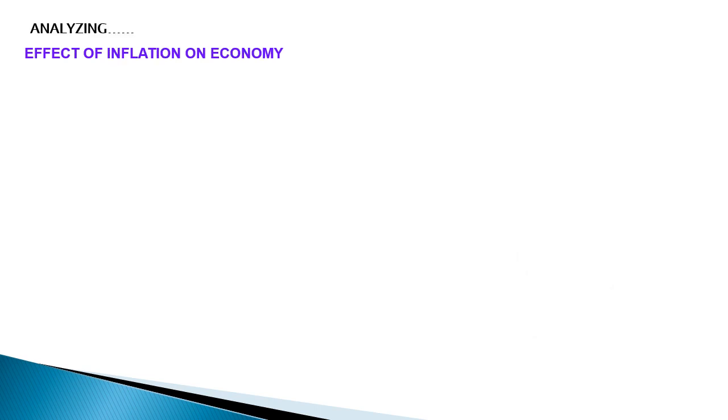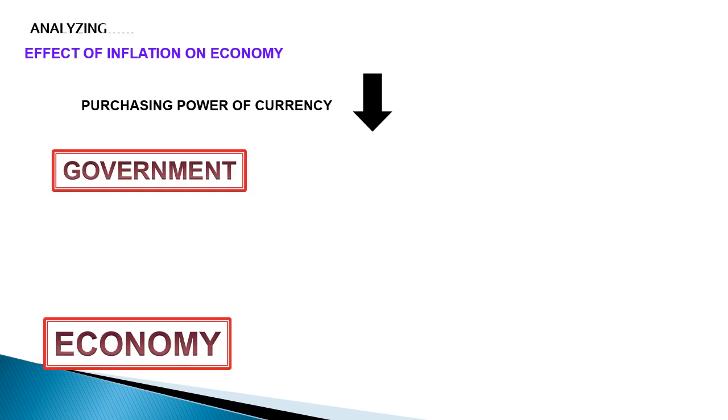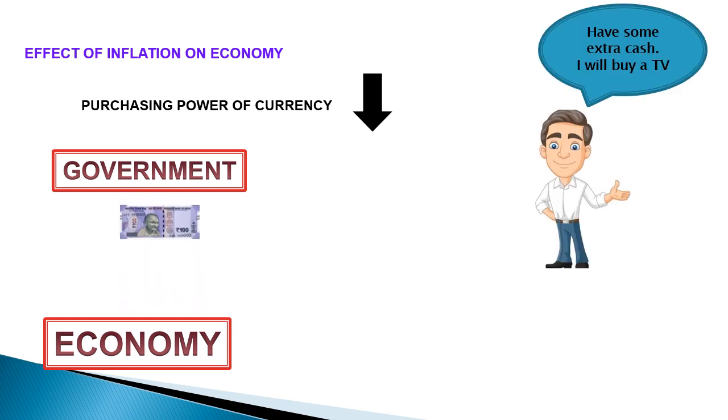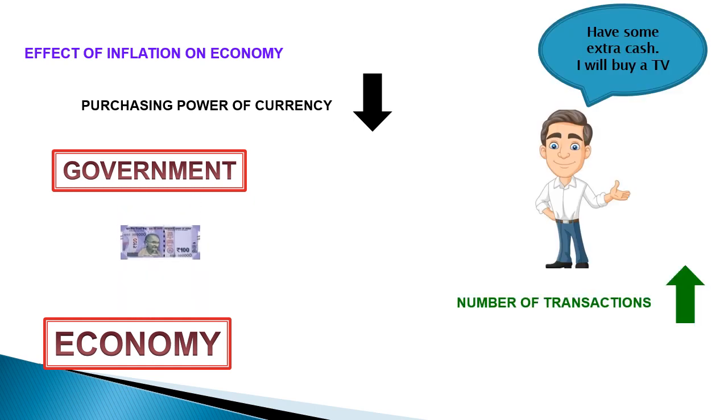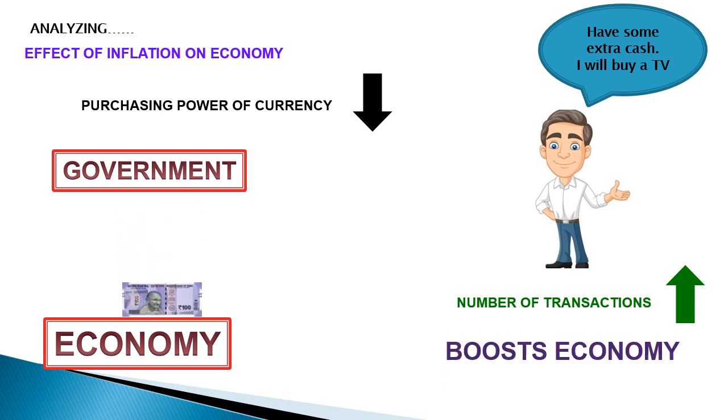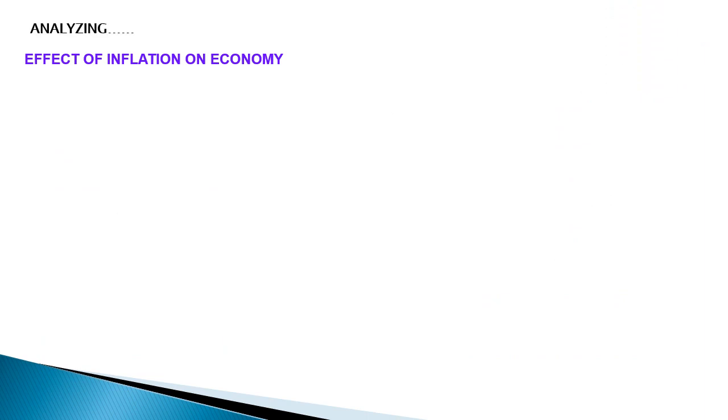When inflation occurs, purchasing power of currency reduces. However, as government is printing more money into the market, people will have more cash and they start spending a little more. This increases the number of transactions in the economy, which is good, and results in increase in production. However, this scenario is good to some extent only.